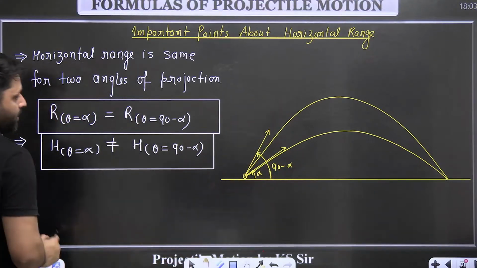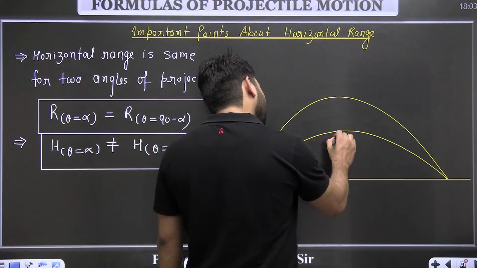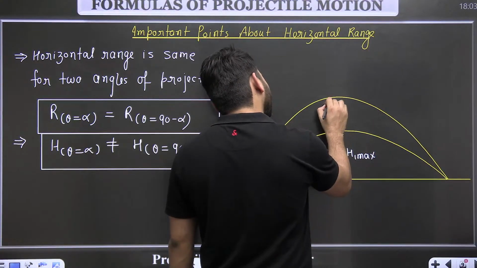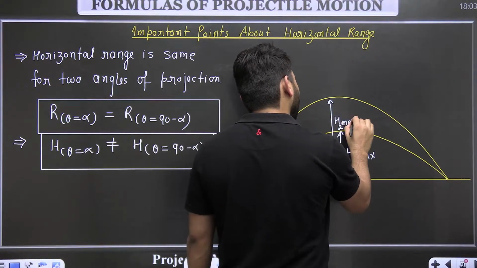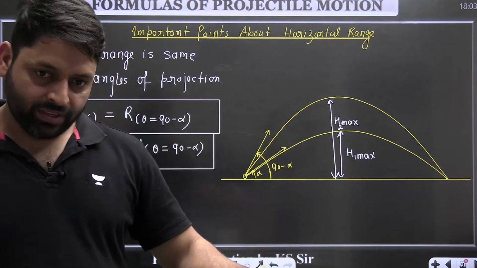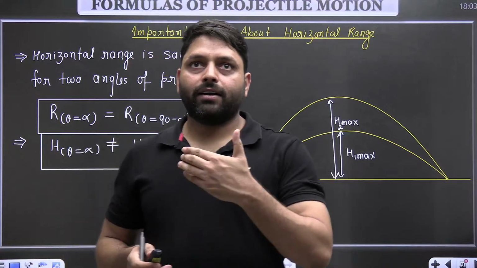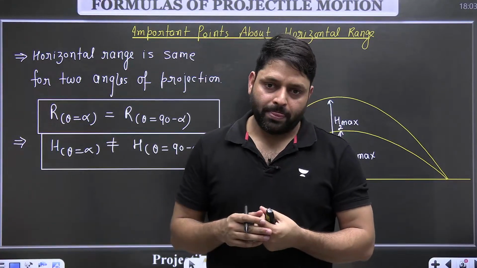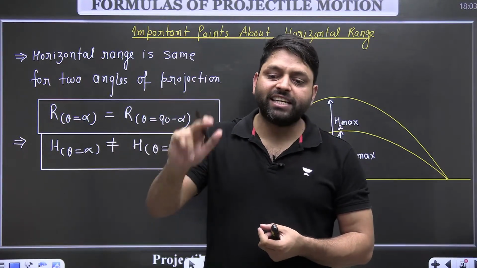Okay. So for the smaller angle, H max will be small, and for the bigger angle, which is greater than 45 degree, the H max will be bigger. So let's say if a particle is projected at 30 degree with speed u, it will have same range when it is projected at 60 degree.